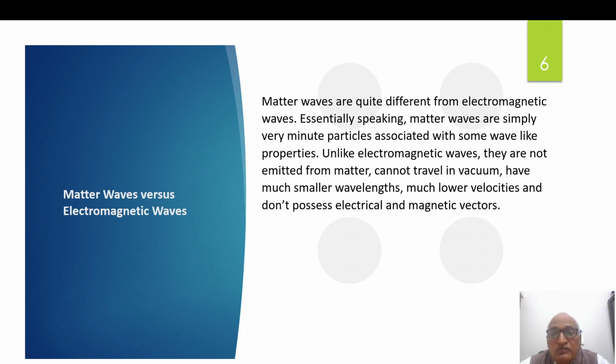They cannot travel in vacuum. They have much smaller wavelength. They have much lower velocity, and they don't possess electrical and magnetic vectors. Electromagnetic waves, we know, are emitted from particles. They have an electrical vector and a magnetic vector. So they are quite different.